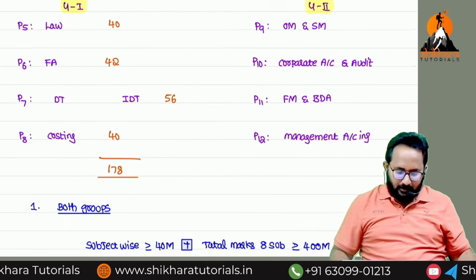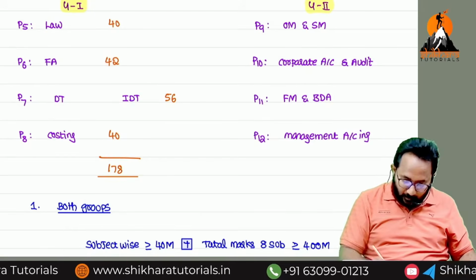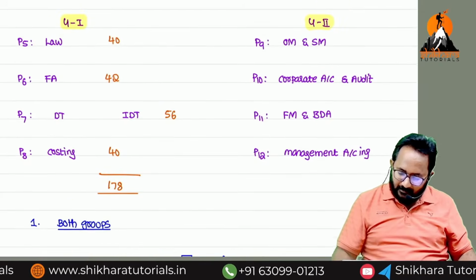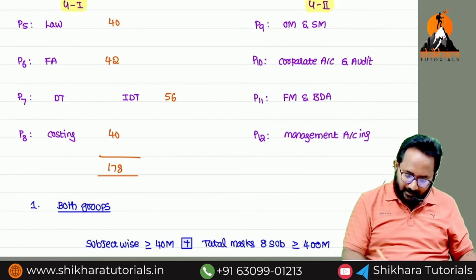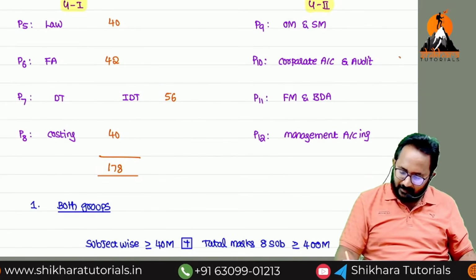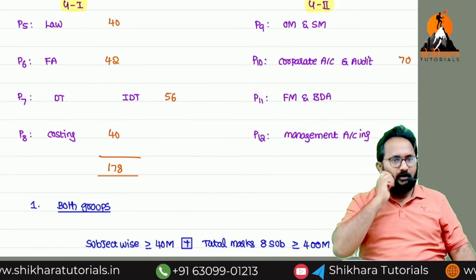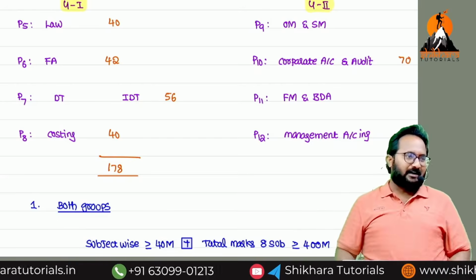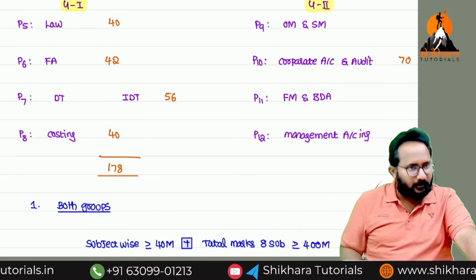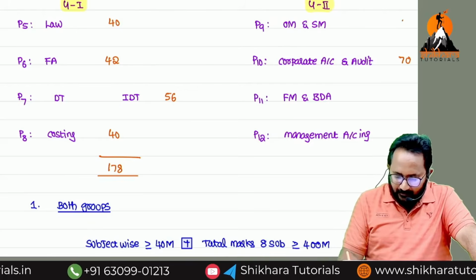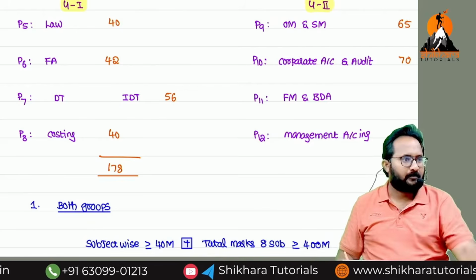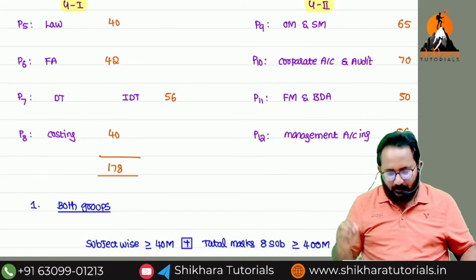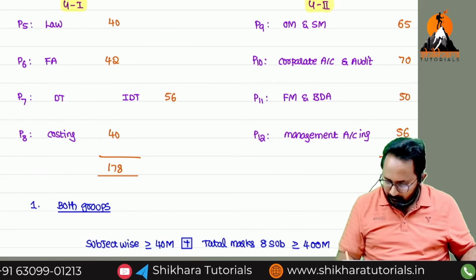No, sir, I attempted both groups. This is the group 1 result only. Group 2, I will tell you. My favorite subject, yes, sir: Corporate Accounting and Audit. In that, I got 70 marks. Possible, right? Don't think, sir, how can we get 70 or 80. Possible only. Next, OM and SM, 65 marks. This is 50 marks, and this again we got 56 marks. Can you tell me the total?